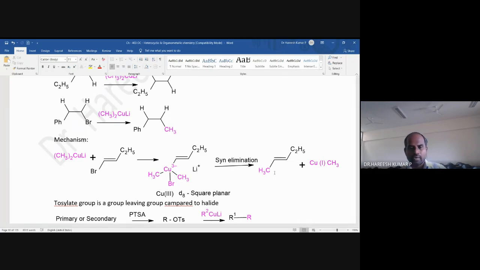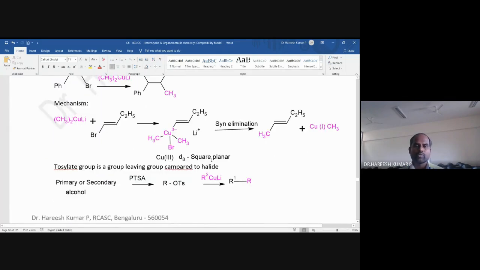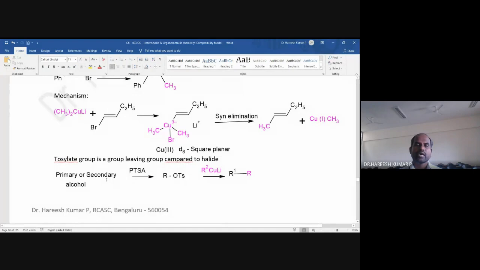Then suppose a tosylate group. Tosylate group means, I think you know that methyl alcohol is a primary alcohol. Benzyl alcohol is a primary alcohol. Isopropyl alcohol is a secondary alcohol. Okay, that means a primary alcohol or a secondary alcohol when it is treated with PTSA.